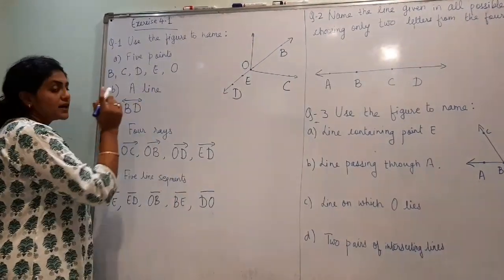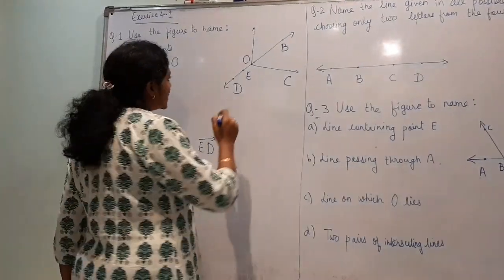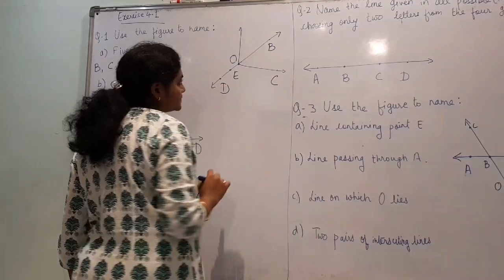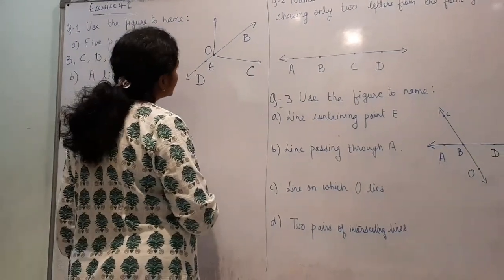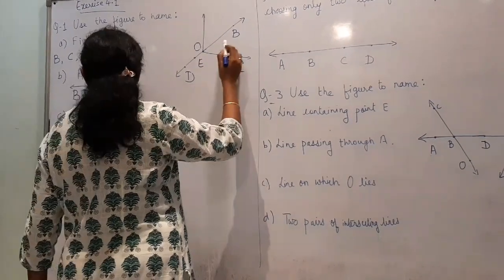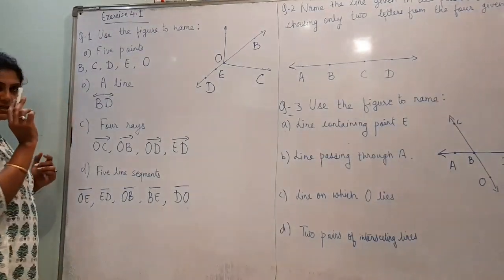Then you have to name a line. There are many possibilities to name a line. So here I have written BD. It can be EB also. Name a line means I have written only one line, that is BD.